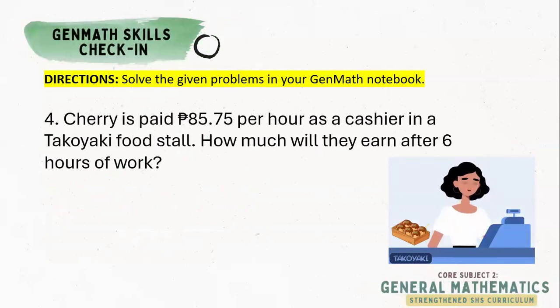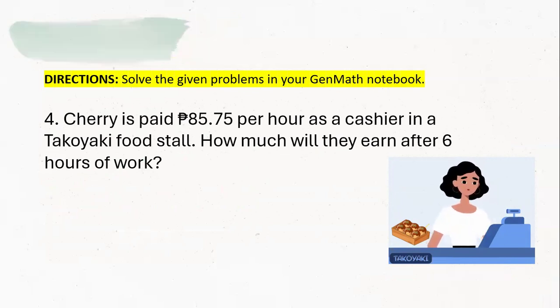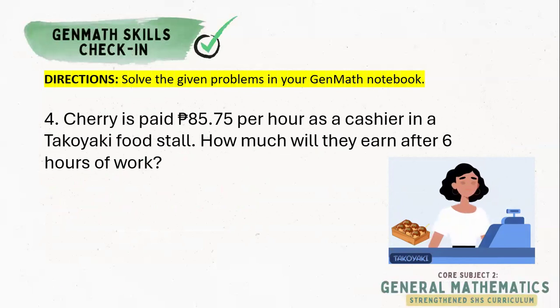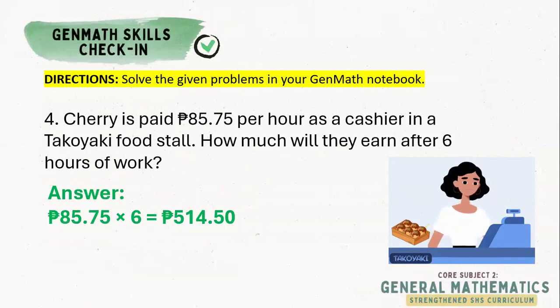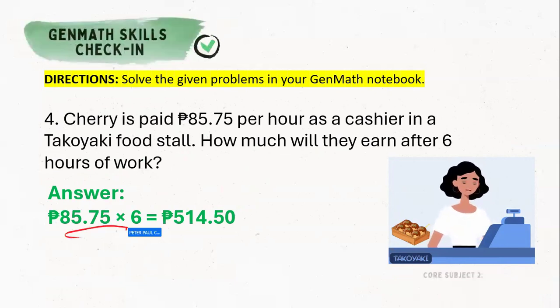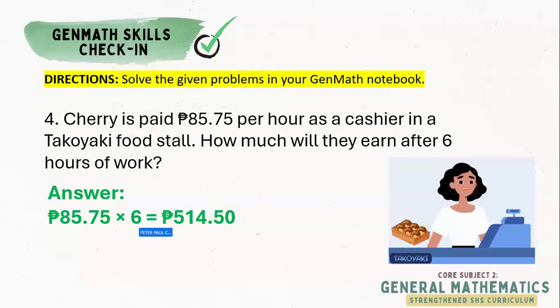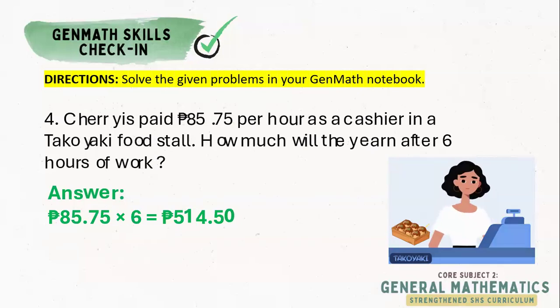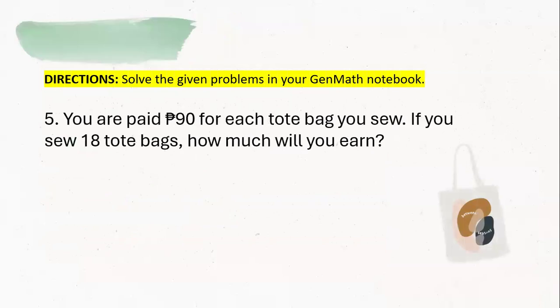So if Cherry worked 6 hours, then how much is her total income? Good job. The answer is 514 pesos and 50 centavos by multiplying our hourly rate by 6 hours. Did you get the same answer? Let's move now to item number 5.